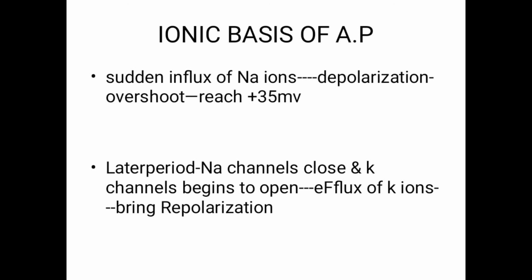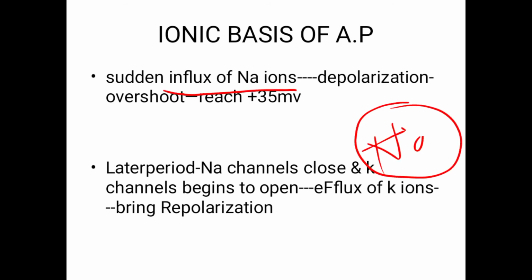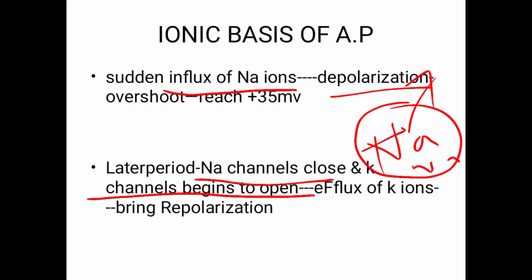So next comes the ionic basis. How is the action potential taking place? That is mainly because of ions. Whenever the nerve receives the stimulus, suddenly there is an influx of sodium ions. Inside the cell, sodium ions increase, and that leads to depolarization. After depolarization, the sodium channels will close and potassium channels will open, so potassium efflux takes place. That is called